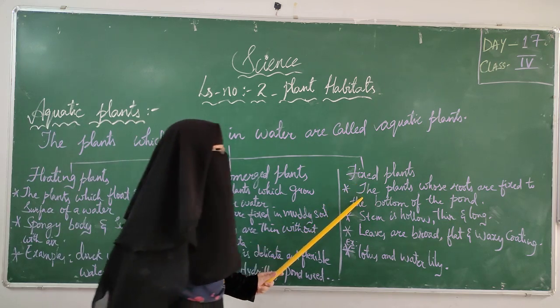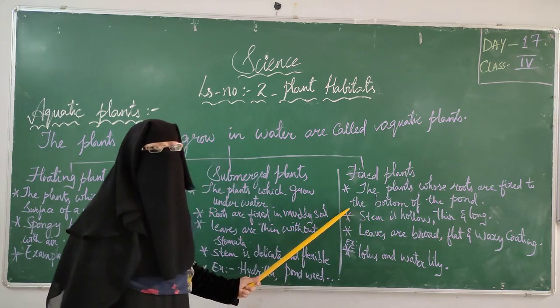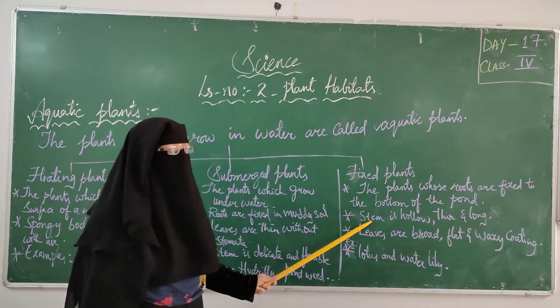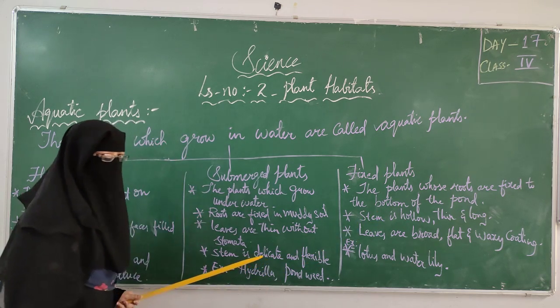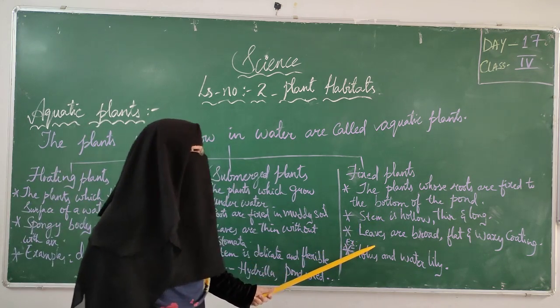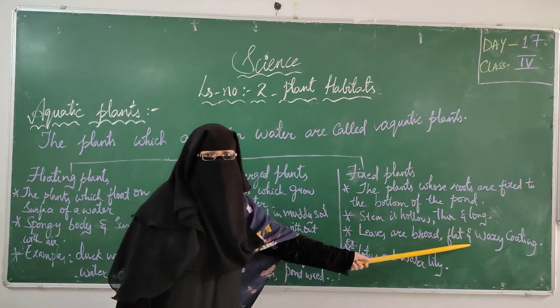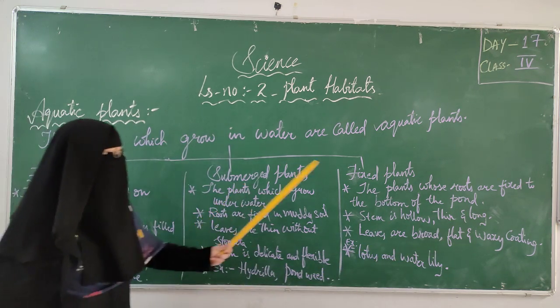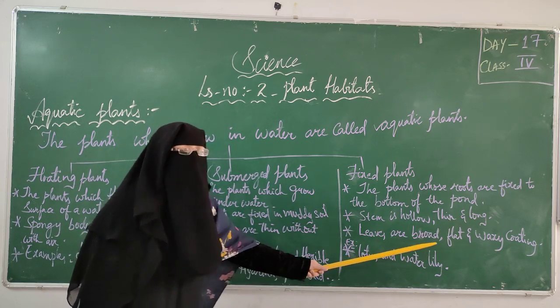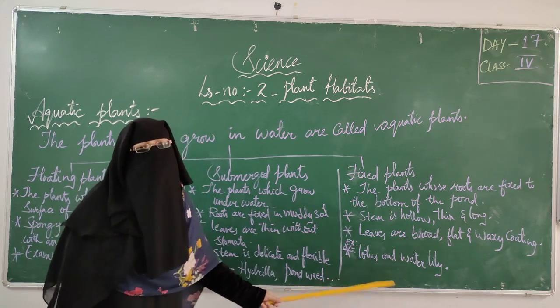For fixed plants, the plants whose roots are fixed to the bottom of the pond are called fixed plants. Stem is hollow, thin and long. In submerged plants we have delicate and flexible stem, and leaves are thin without stomata. In fixed plants, leaves are broad, flat and have waxy coating. Examples, lotus and water lily.